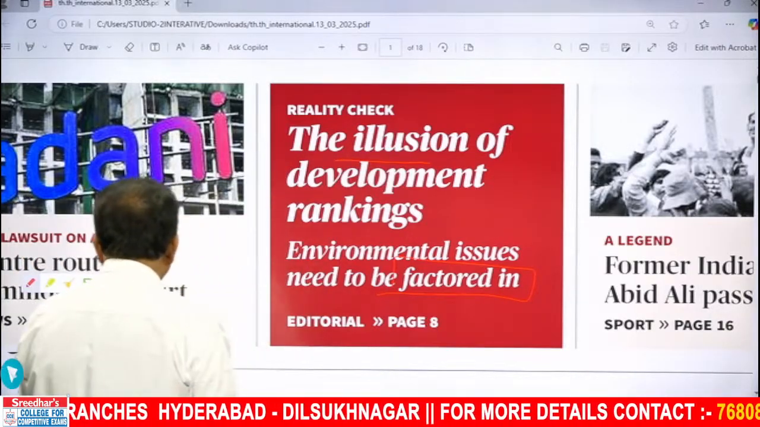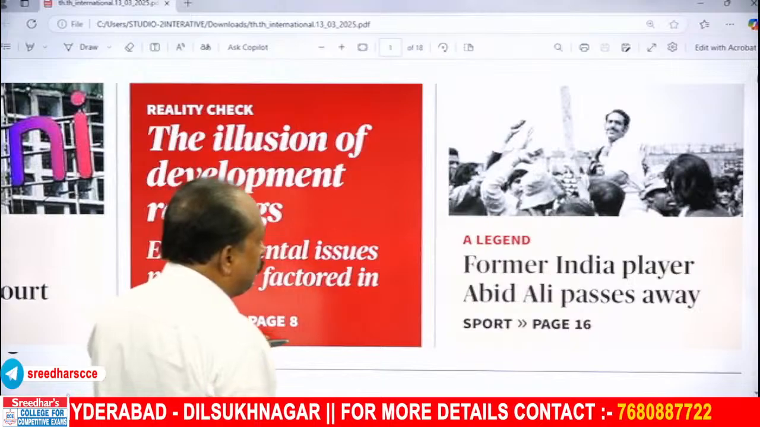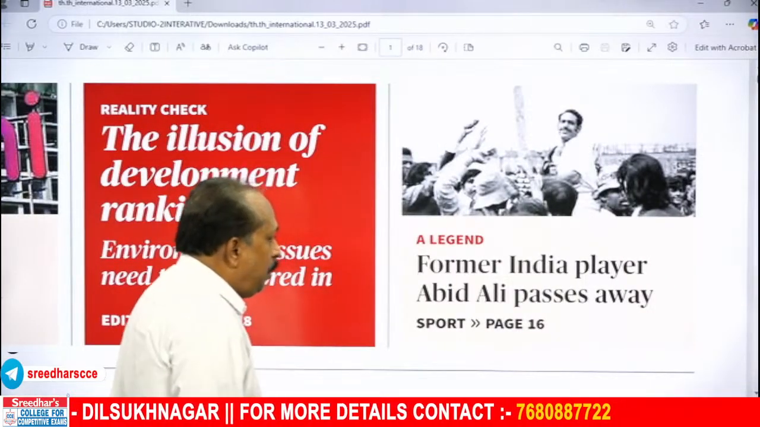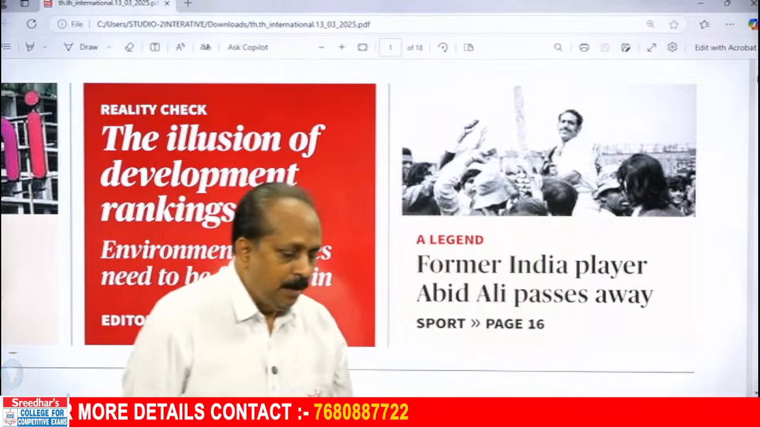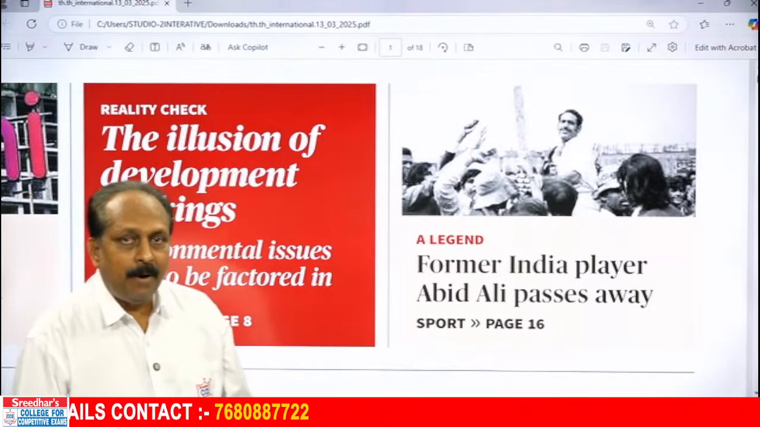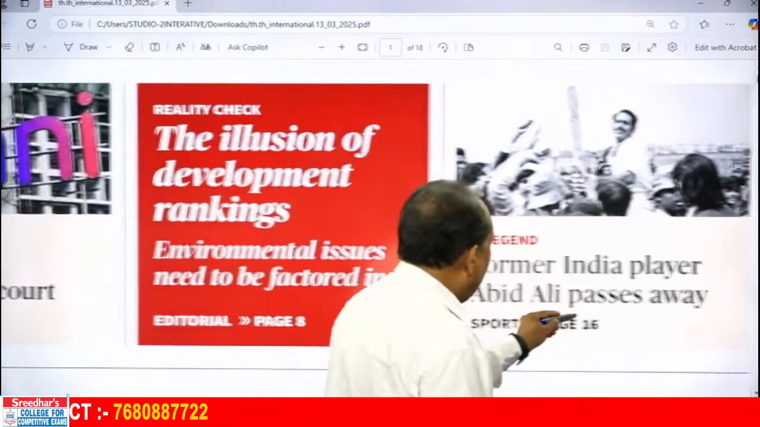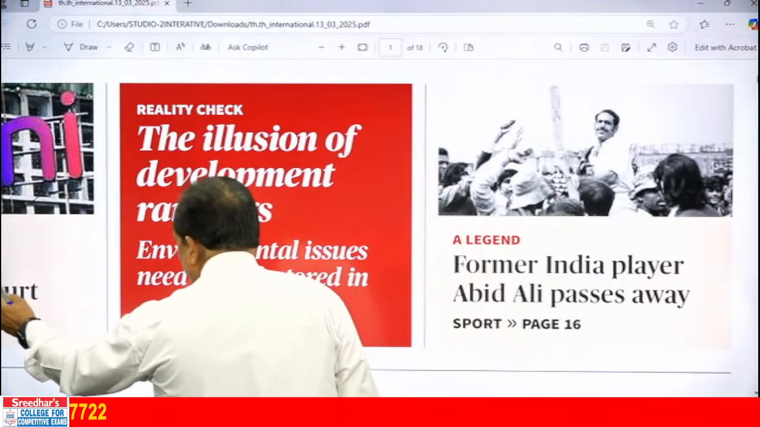I appreciate that. Coming to the next one, a legend. Former India player Abid Ali passes away. You can see his pic. And when you see the expression passes away, you have to recollect, what are you supposed to recollect?